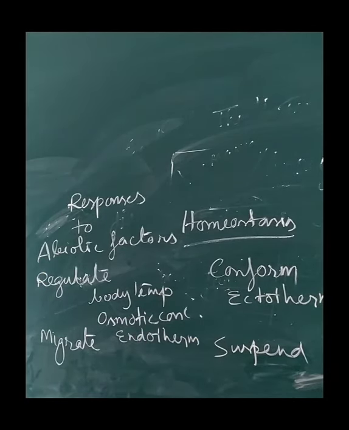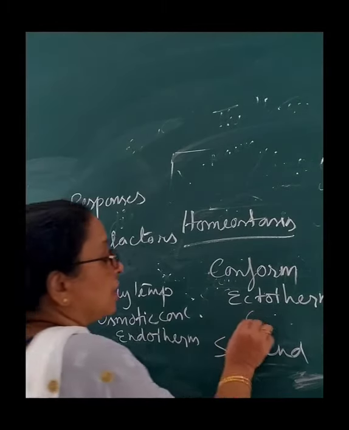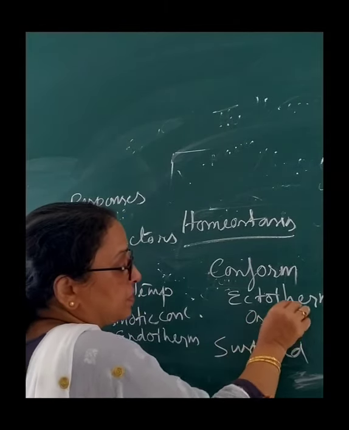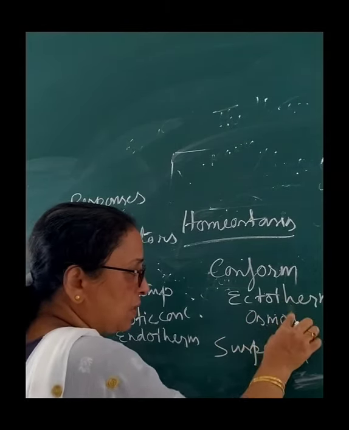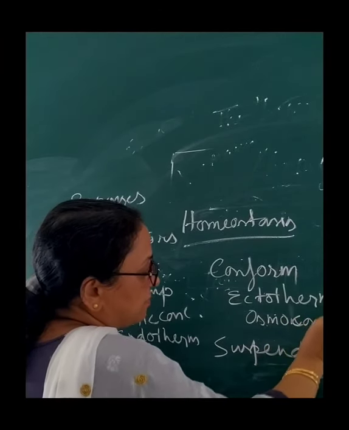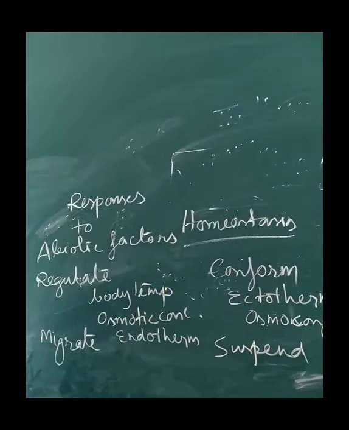So who are the osmoconformers? Here is one more type, the osmoconformers. Now who are these osmoconformers? Majority of aquatic animals change the osmotic concentration of their body fluids according to the environment. That's called osmoconformers. So thermoregulation is energetically expensive for many organisms. This is especially true for small animals like shrews and hummingbirds.